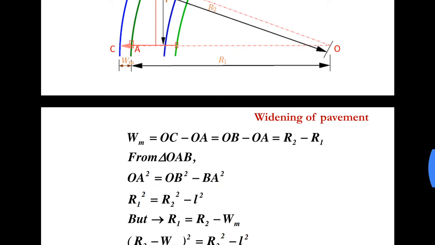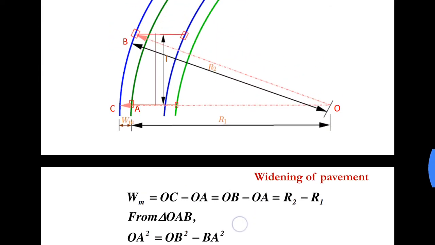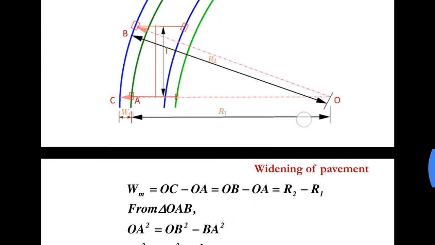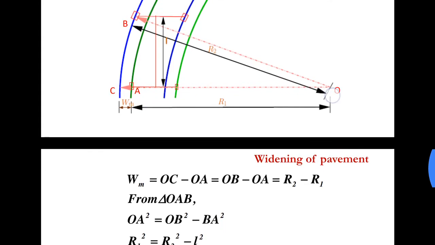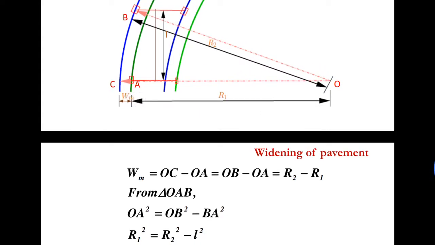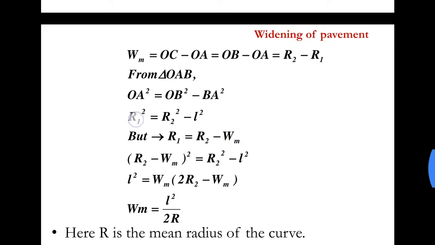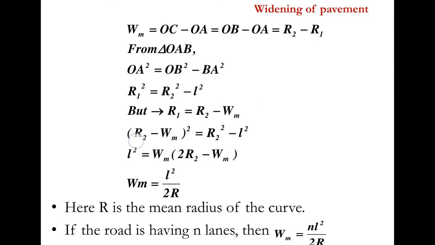Now, we know that R1 is equal to R2 minus Wm. This is R1 and the total is R2. So R1 is R2 minus Wm. Substituting this in this equation, R2 minus Wm whole square equals R2 square minus L square.